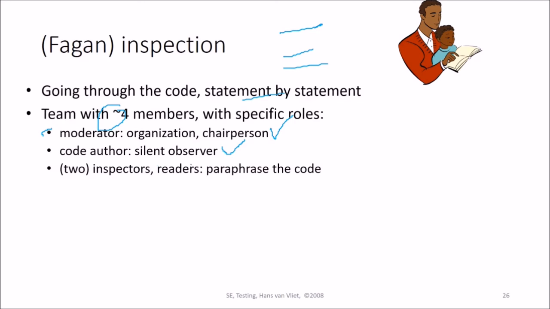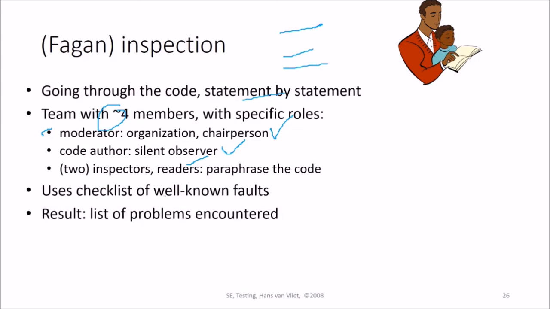And there are 2 inspectors, readers, who paraphrase the code. So it uses a checklist for well-known faults. They know where faults can come from. They are aware of that. So the result is the list of problems which are encountered during the inspection.